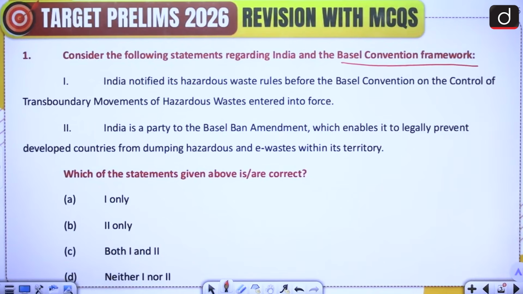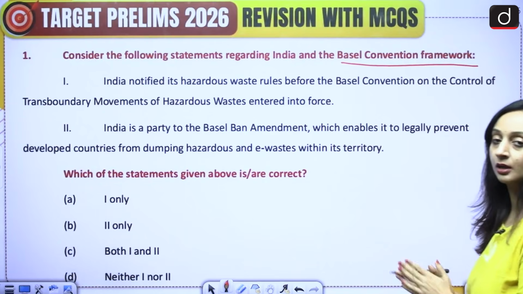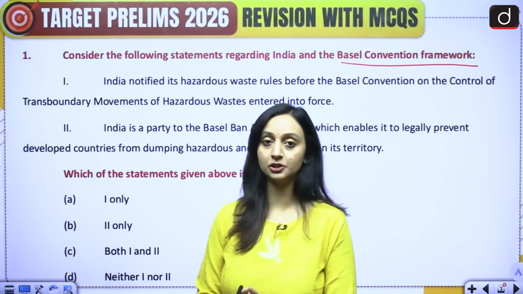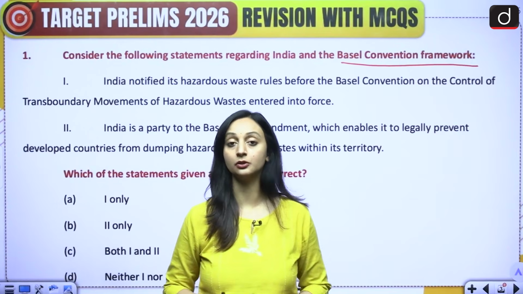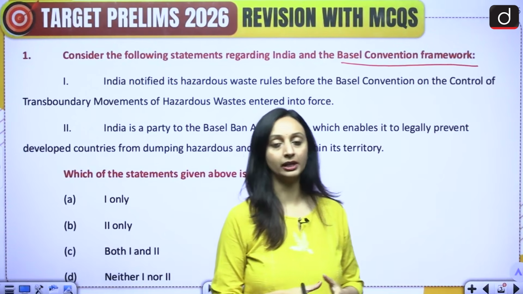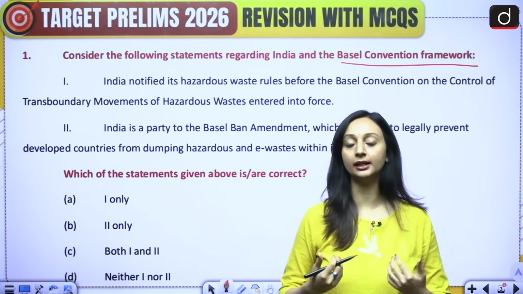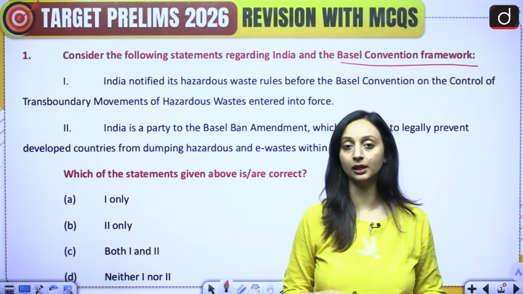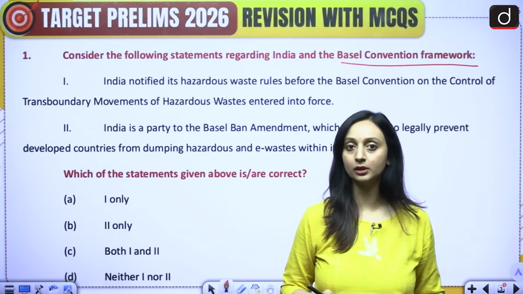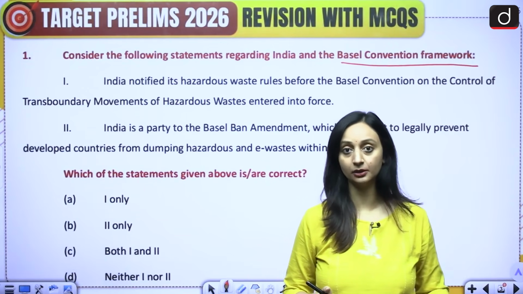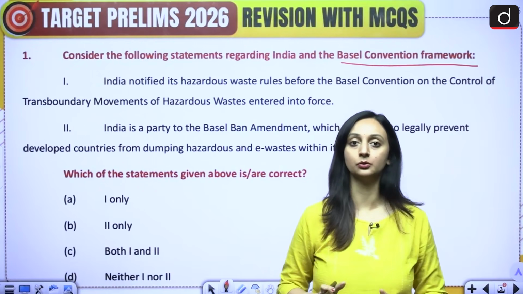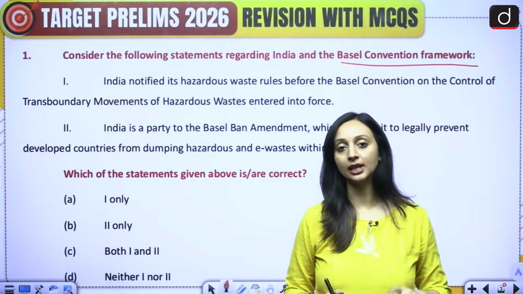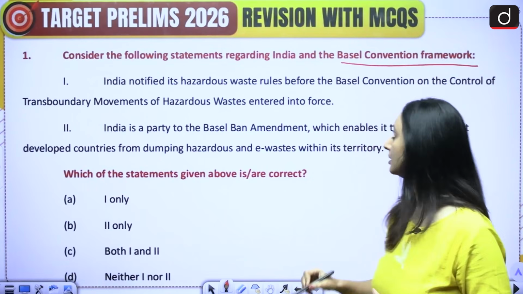So here we are talking about the Basel Convention and the Basel Ban Amendment. All right, done? So what is the Basel Convention? Basel Convention actually stops the developed nations from dumping their hazardous wastes into the developing nations, because this used to be a very common practice wherein the developed nations would simply dump their hazardous waste into the developing countries, because there are weaker rules, there are weaker policies in the developing countries in comparison to the developed countries. Enforcement is weaker. That is why it was easier for the developed countries to simply dump their waste into the developing nations.